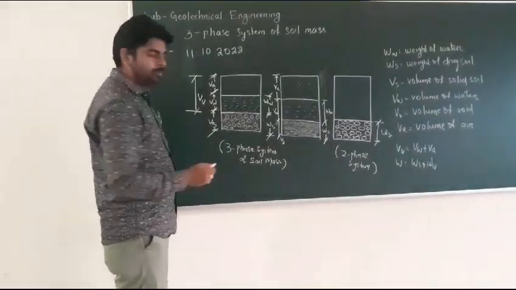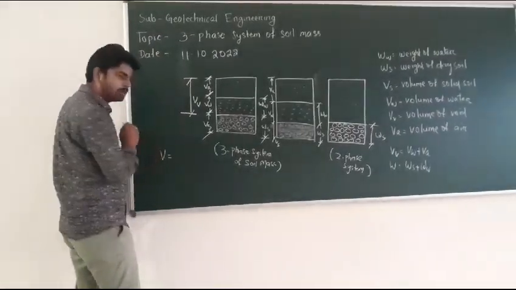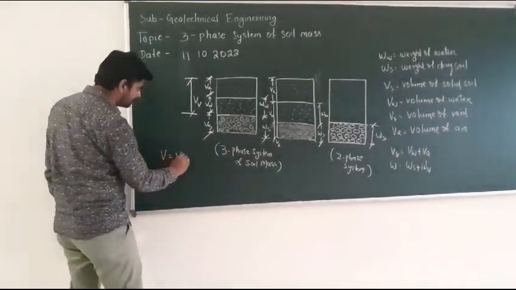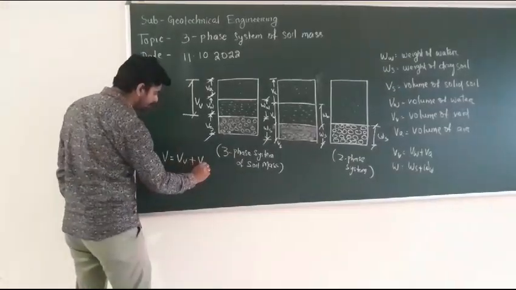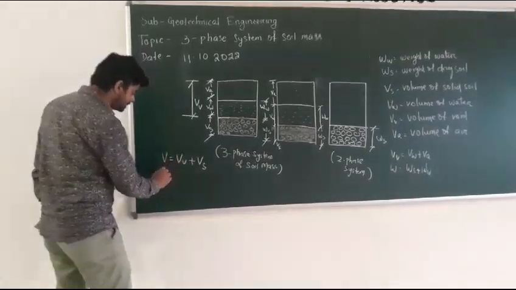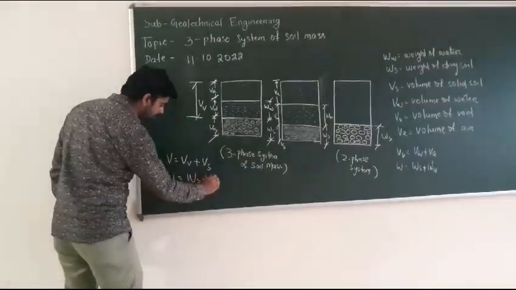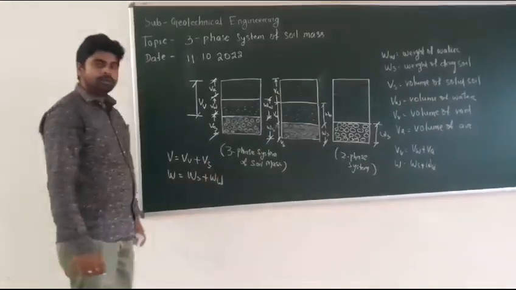So the total volume can be calculated as the volume of void plus the volume of solids, and the total weight can be calculated as the weight of solids plus the weight of water.